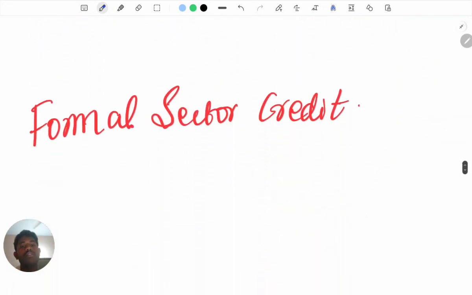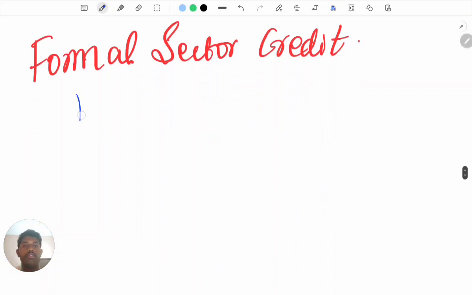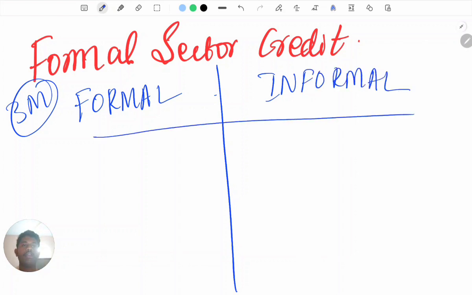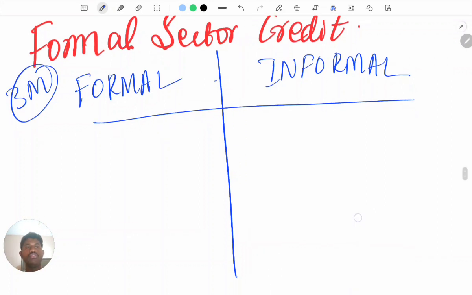So next important concept is about formal and informal. Let me put a table for you all. It is a 3 marks short question, so listen carefully. So formal and informal, usually, right?